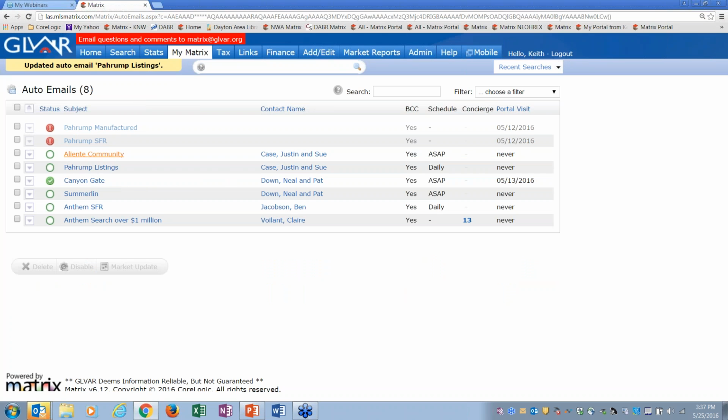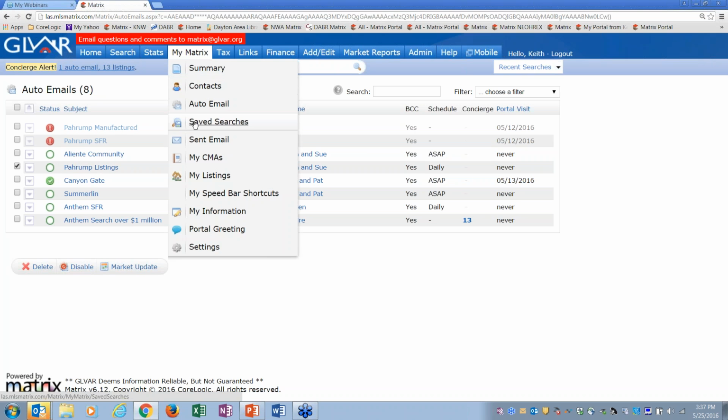Oh, and if they bought a house and I don't want it to be an auto email, yes, I could select it and I could delete it and that would stop it. Two, I could select it and I could disable it and that would stop it. But I want to show you a third option. I want to take it out of my auto emails and I want to move it back to my saved searches. Remember how I had it as a saved search and I moved it into my auto emails? Now it's an auto email and I want to move it back to the saved searches.